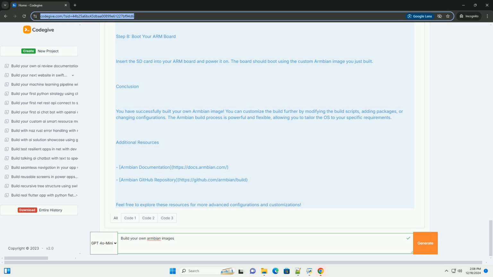Once the build process is complete, the final image file can be found in the output directory. The standard path is output/images/. You will find files like Armbian_20xxxx_yourboard_buster_current_5.10.x.img, where the version numbers may vary.